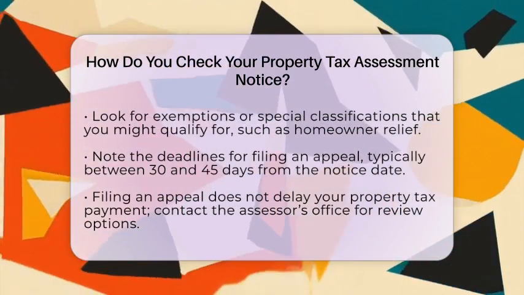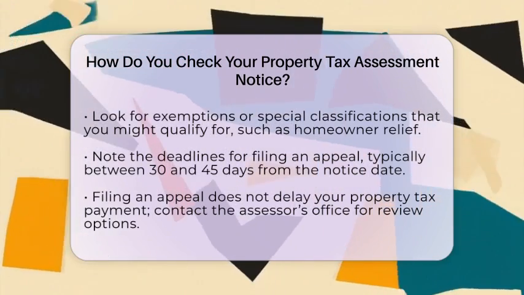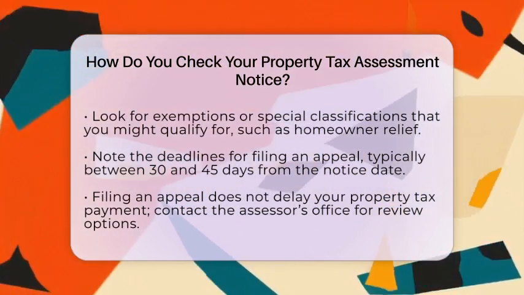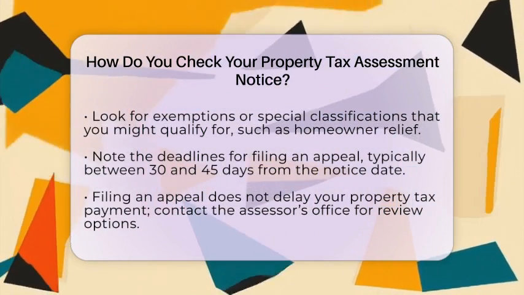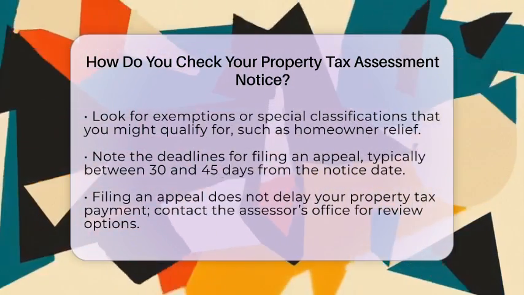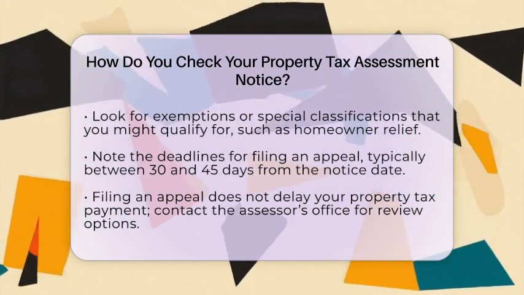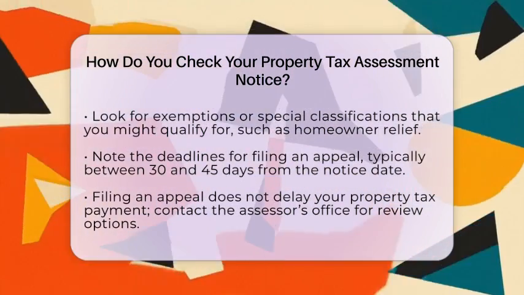Make sure it's correct. The notice will also specify deadlines for filing an appeal if you think the assessment is wrong. These deadlines are usually between 30 and 45 days from the date on the notice. Remember, filing an appeal doesn't delay your property tax payment.